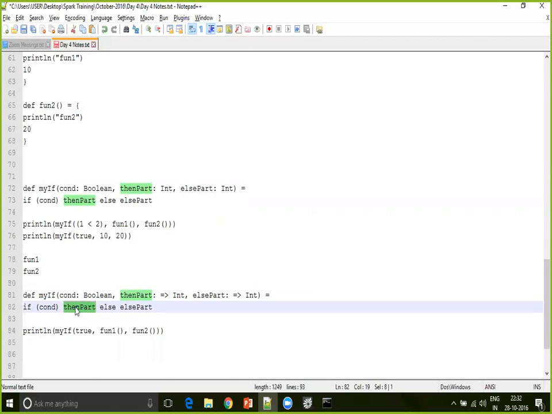This is when you are calling from a function. It's the same lazy evaluation concept only. If you are assigning it to a variable, we use that lazy keyword. But if you are passing it as a parameter to another function, we use arrow. Variable colon data type is common, that we know already. If you use arrow, it does not mean that it's a function. It's just an expression, or it could be a function too. A function is nothing but one form of expression.